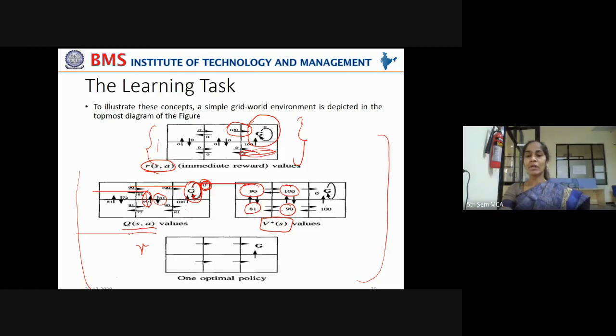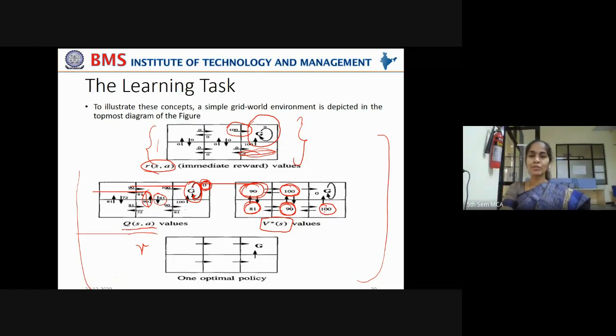That is why the reward given here is 0, meaning moving from this state will give it a reward 0. Moving from this state will give it a reward 90. Moving from this state will give a reward 81. Moving from this state to this state will give a reward 90. Moving from 90 to this state, it will give a reward of 100 because it is nearing the goal.